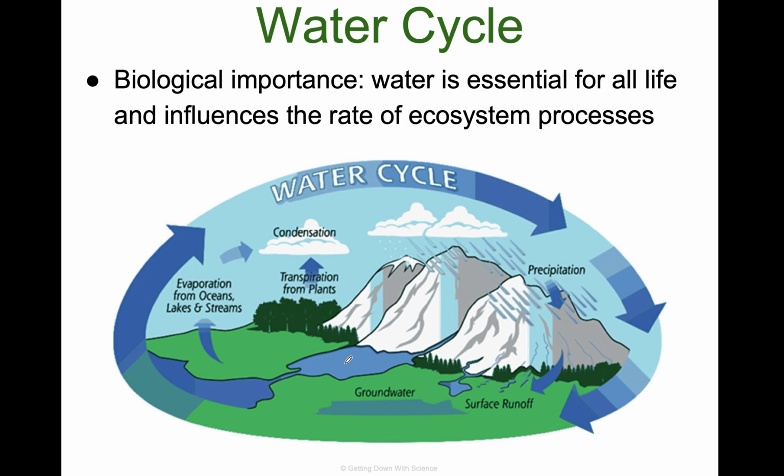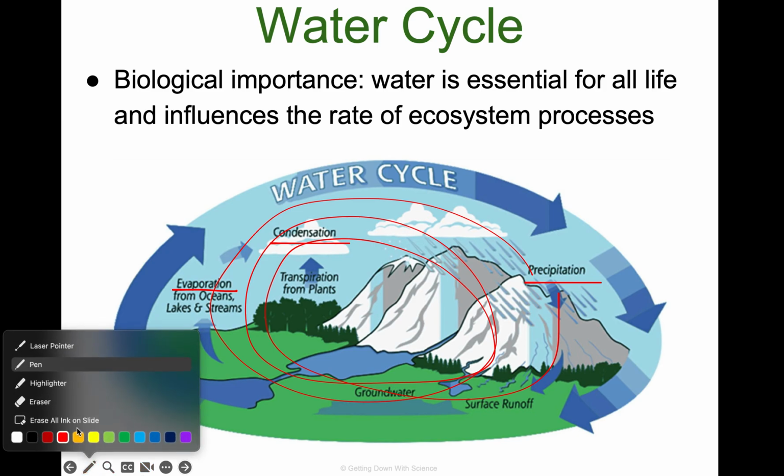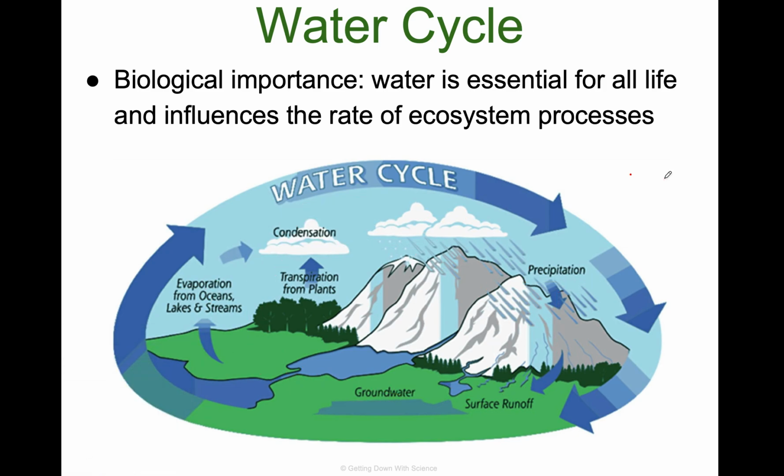Okay, so let's start with the water cycle. The biological importance is water. That's it. We need water. When I was teaching K through 2, I used to have evaporation, condensation, precipitation on my mind. It's all part of the water cycle and it happens all the time. All right, but that's K through 2. We're in AP.